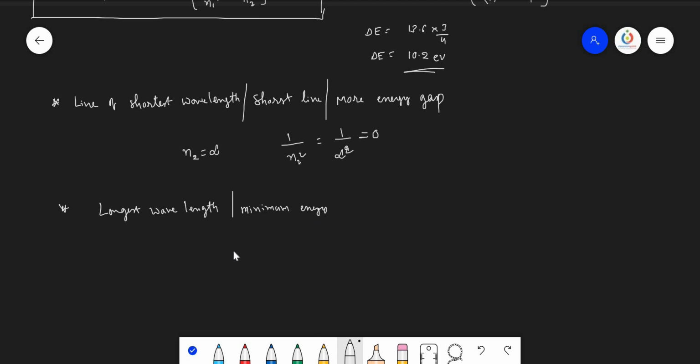Minimum energy gap means, in the case of the Lyman series, the first orbit is n1, and the immediate next gap is n2 equals 2. So the first line is the longest wavelength. For any series it is always the first line. The first line itself is the line with the longest wavelength, and shortest wavelength means the last line, where the n2 value is infinity.